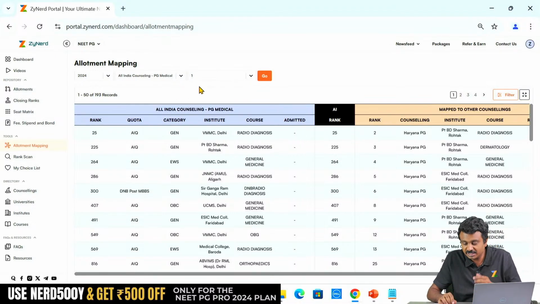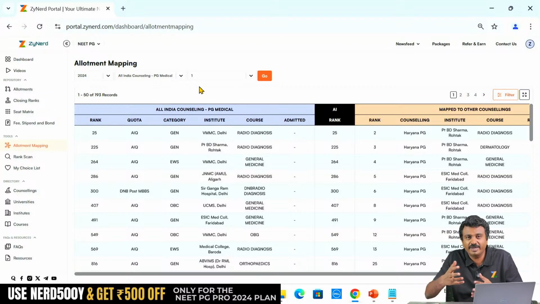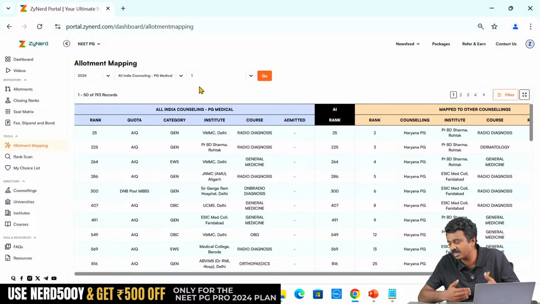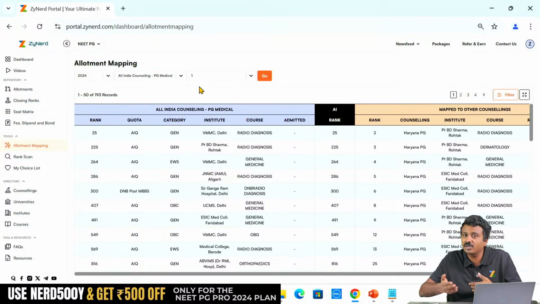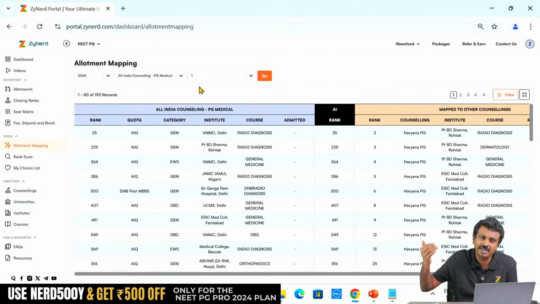Now just to take you through another part, now you have a sense of what might come in the next rounds. In round 2, round 3, especially during all India round 3 or state round 2, this is very critical for looking at information on what might be the vacancies in all India round 3 and taking decisions on whether you want to join the state round 2 seat, in case the state has a policy of penalty, etc. Karnataka, certain states have a penalty, or go on to state round 3, which might provide a better option. It depends on the vacancies of all India round 3. Same ways, those decisions can be taken in all India round 3 as well.